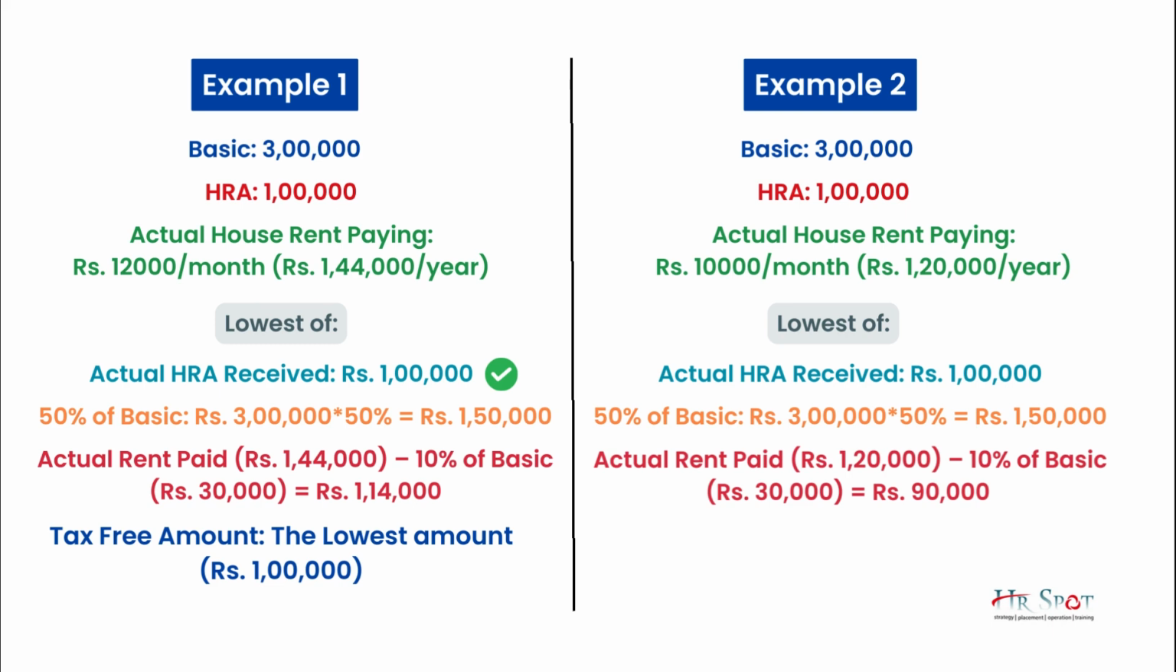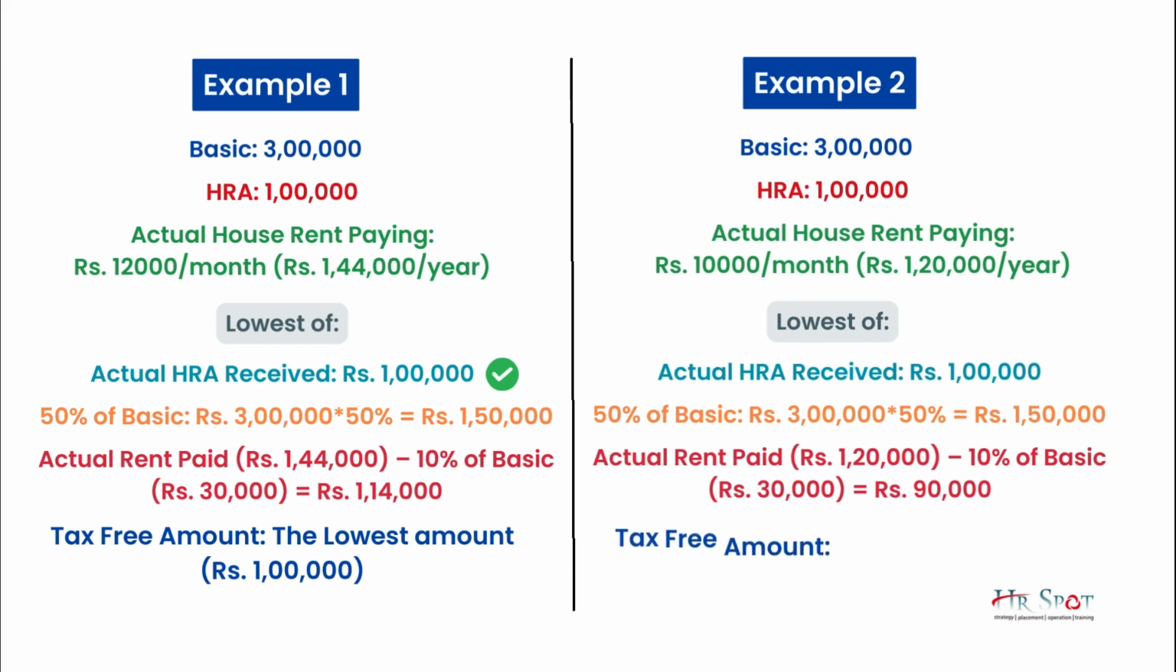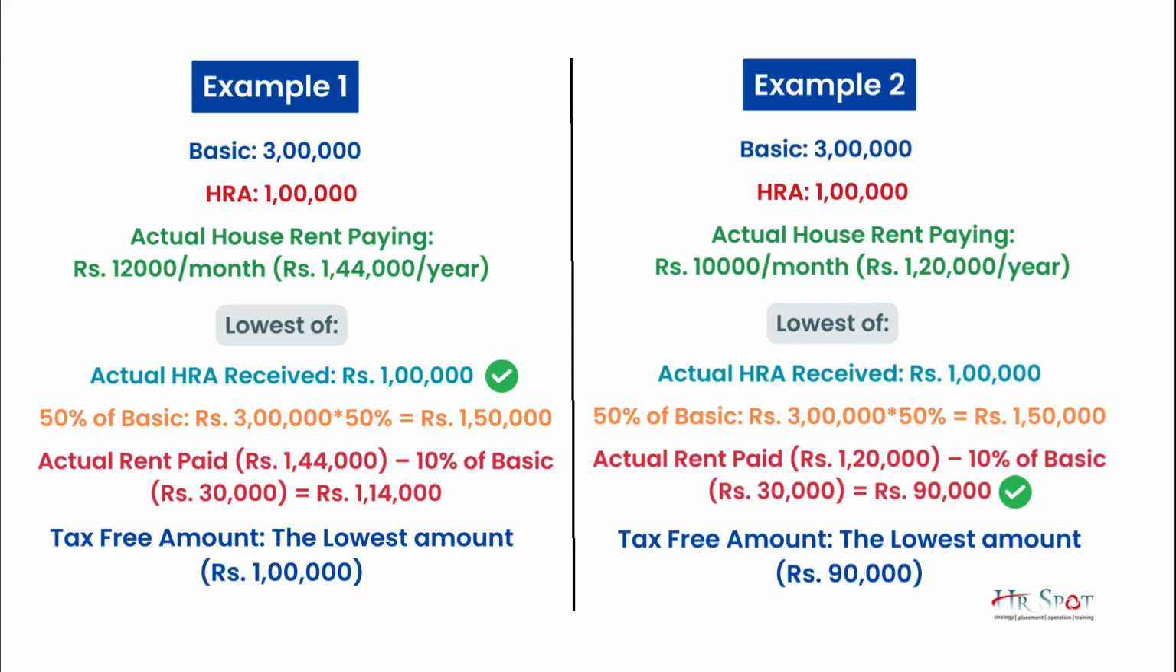So out of these 3 calculations, we can see 90,000 is the lowest amount. That means this employee can save a maximum of 90,000 from the HRA as a tax-exempted amount.